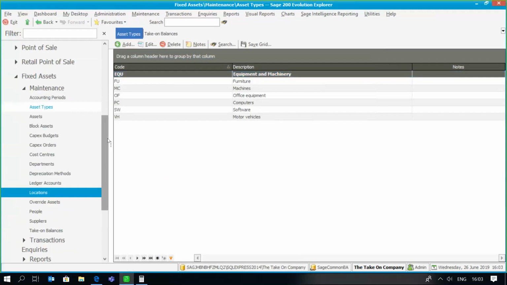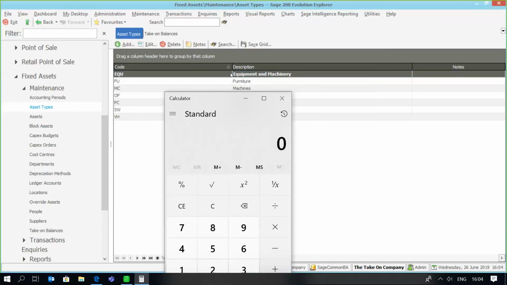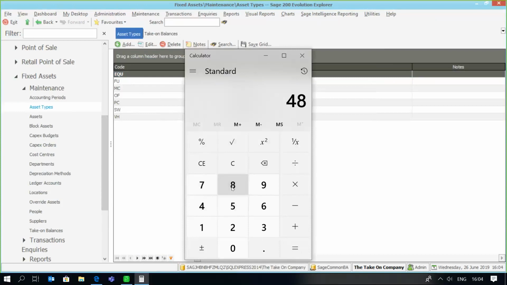And what we then need to establish is how many months have passed from the date depreciation starts on the asset up until the current period. So we know that from 1 January 2016 to the 31st of December 2017 is 24 months. So therefore, we've got 48 months minus 24 months, which is 24.